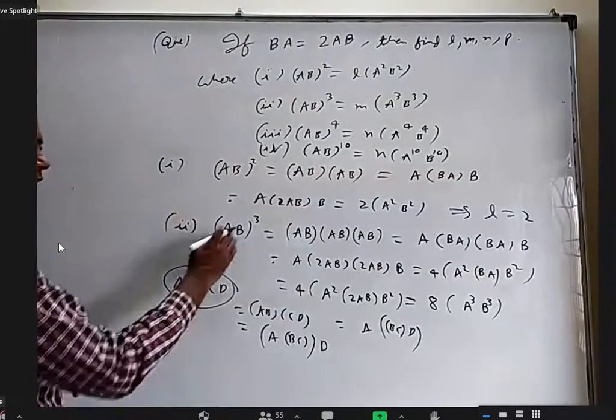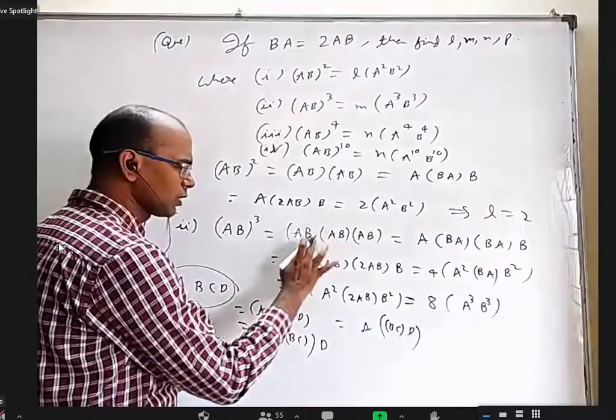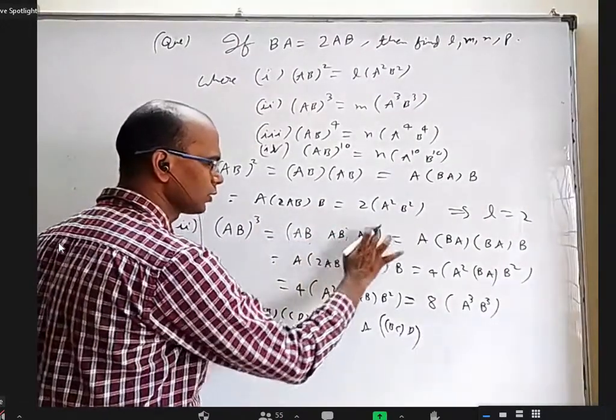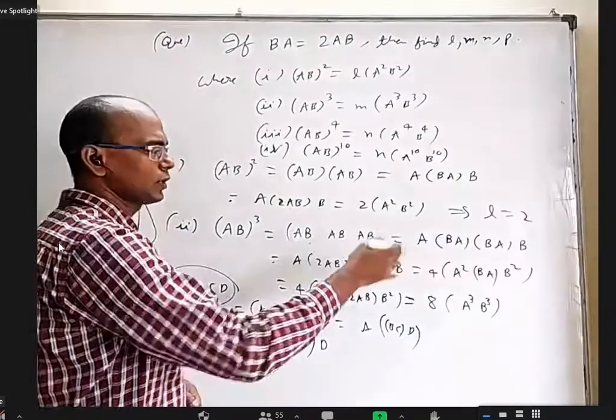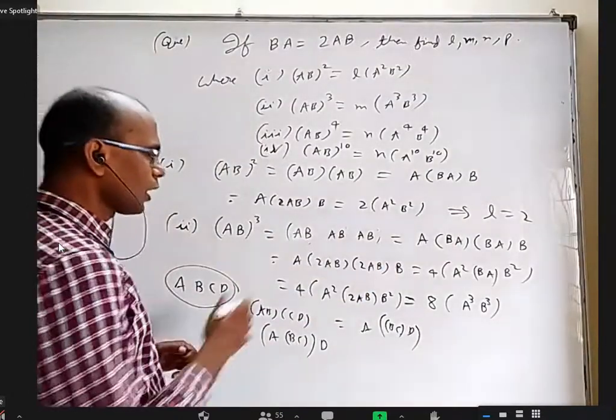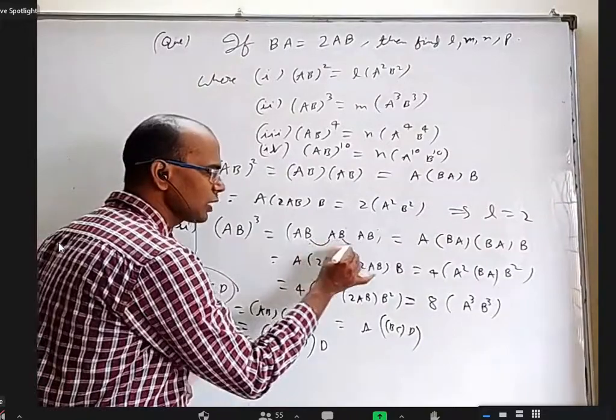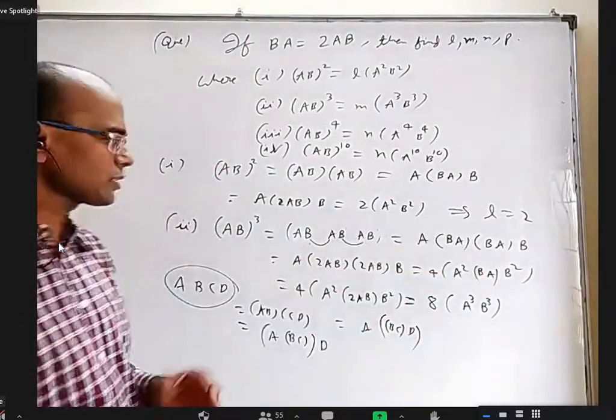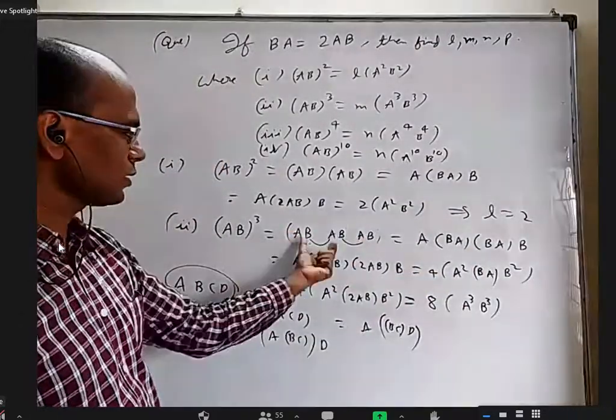The same way, (AB)^3 means you don't need all these brackets. You simply write AB into AB into AB. Not an issue. Okay. Now I am multiplying these two and these two. That is this step. I did not change the order. Just this A is there, this B and this B.